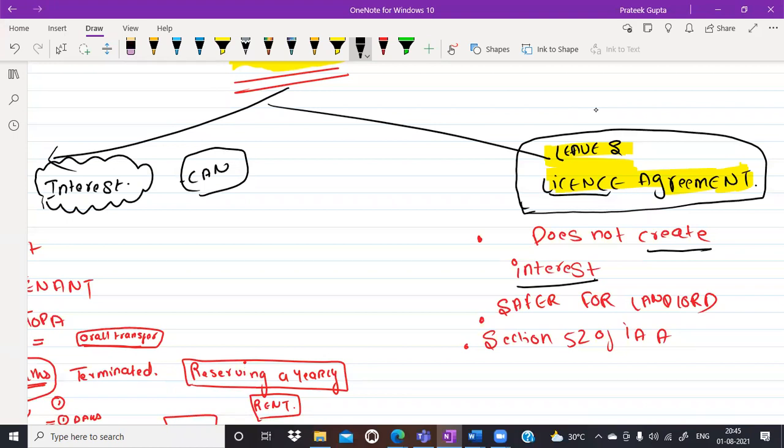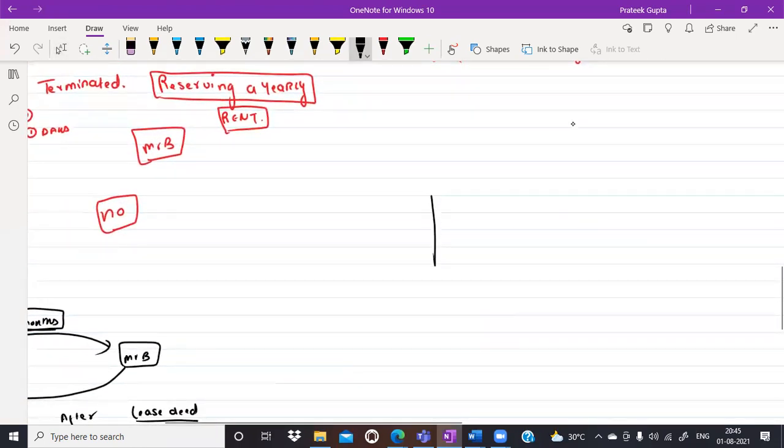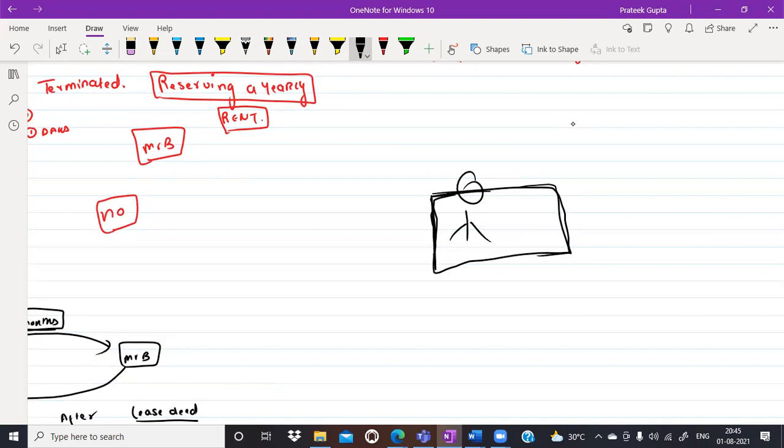You will be only giving the possession, just giving the possession, that sir, you have to do this work on this property. You just have to do this thing on this property. Let me give you the example. For example, I am giving you this land and I am just saying, sir, here you do agriculture. You do the agriculture on this land and whatever comes, give me 20% of it. Whatsoever the amount you will raise, you have to give me the 20% of that amount. Now do let me know. This transaction would be known as lease or license.